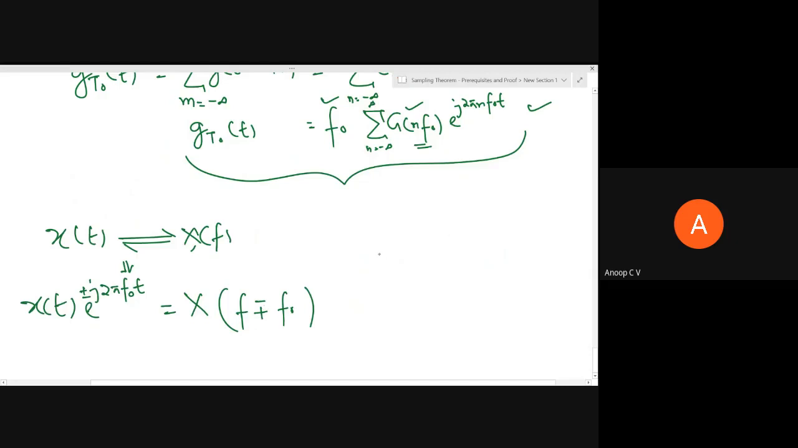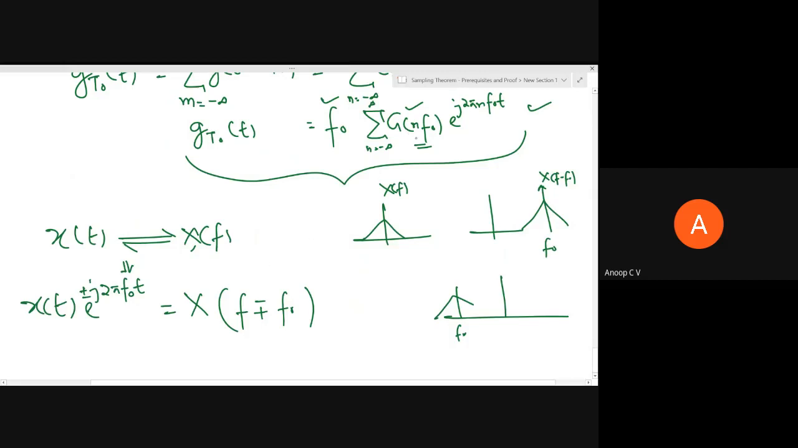I'll just take a simple example. If this is x of f, then x of f minus f naught is x of f shifted right by an amount f naught. And x of f plus f naught will be x of f shifted left by an amount f naught. So this is the frequency shifting property.